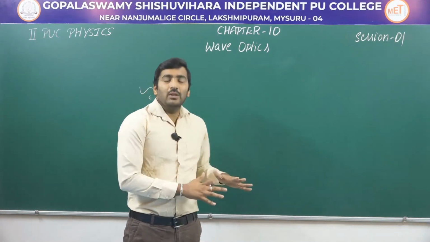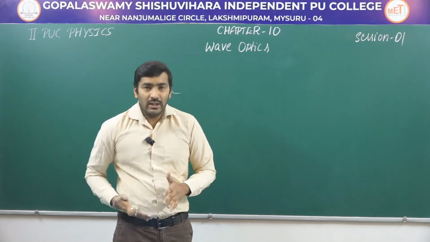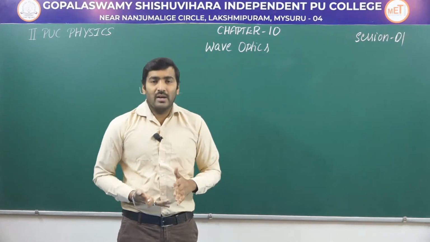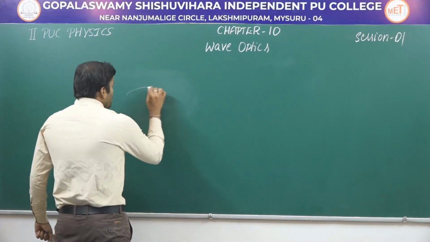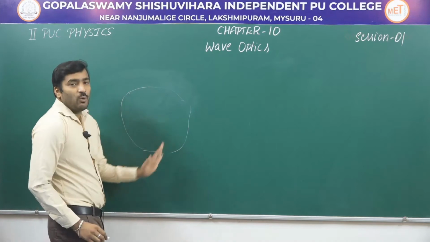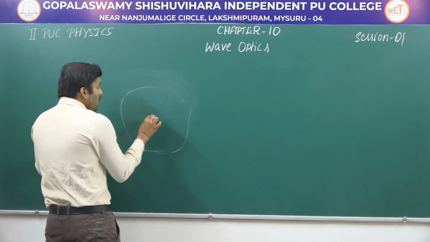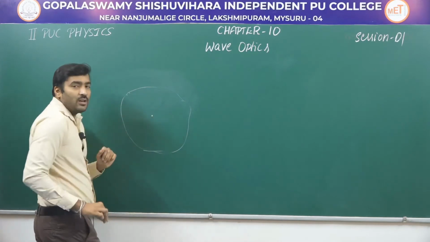So in this chapter, first we need to understand Huygens wave theory and also the theory of wavefronts. Let's understand that. Consider still water, assume this is a water surface, and we throw a stone at the center of the surface.